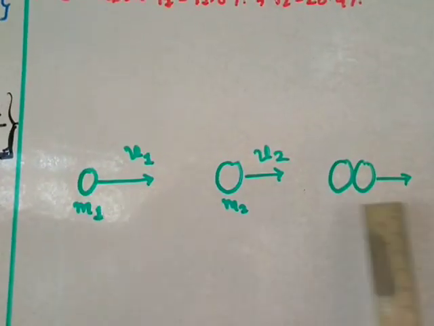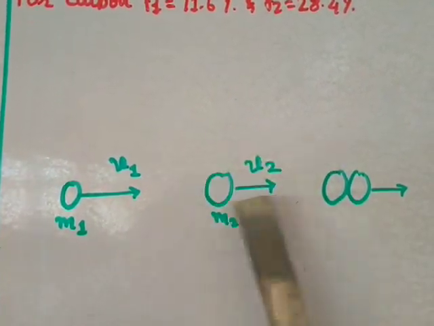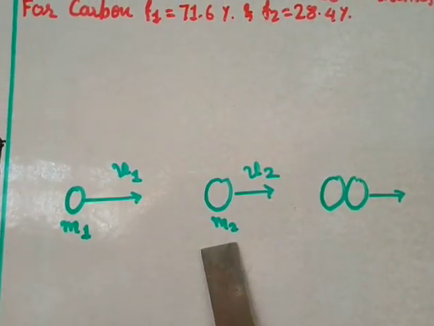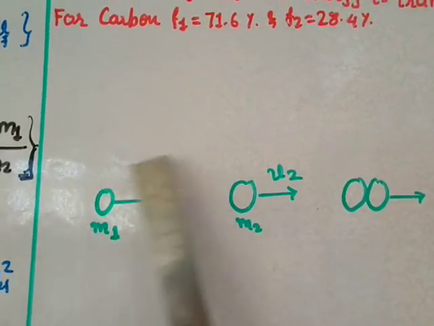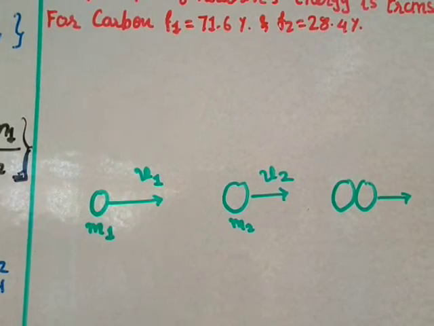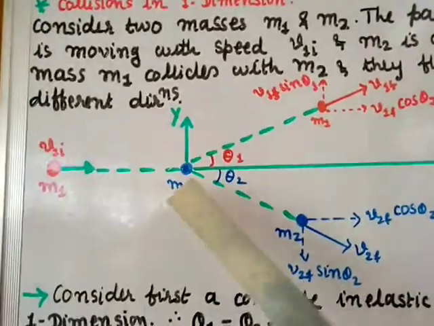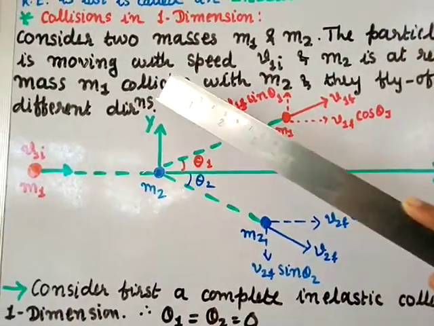When it is in 1 dimension, in the first case I have taken this velocity as 0, so this is at rest, and the velocity of the first particle m1 is v1i, the initial velocity. The figure I have drawn here is for 2 dimensions, because I have taken the x-axis and y-axis.